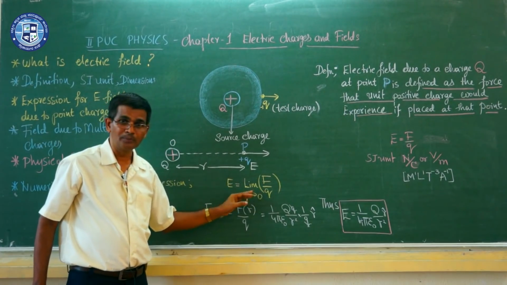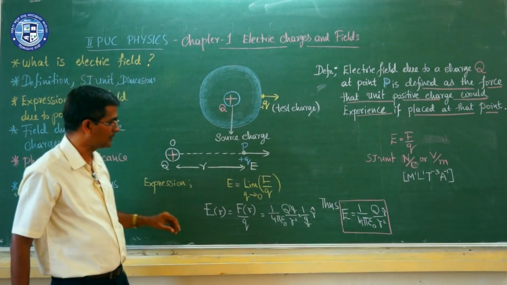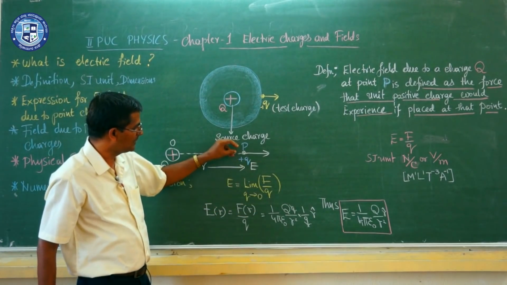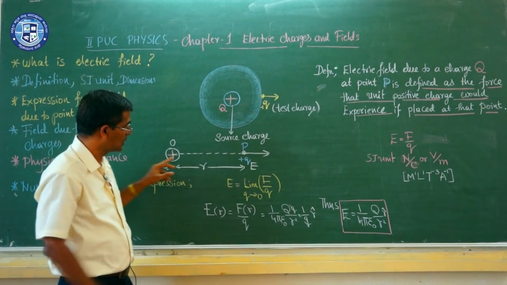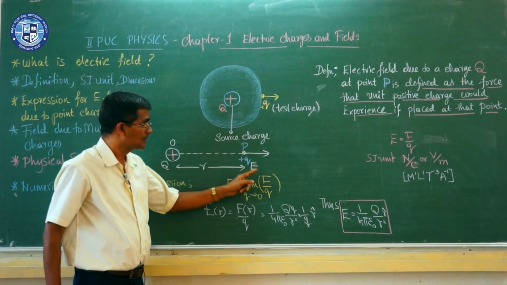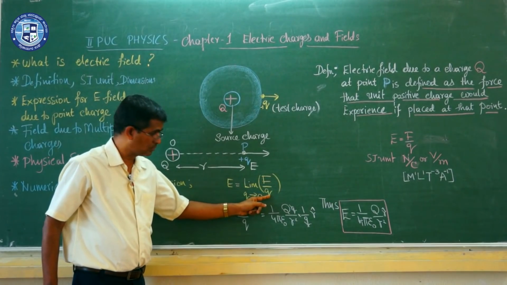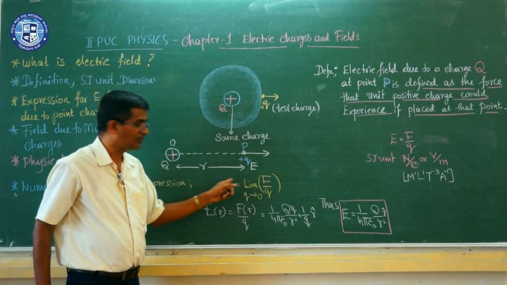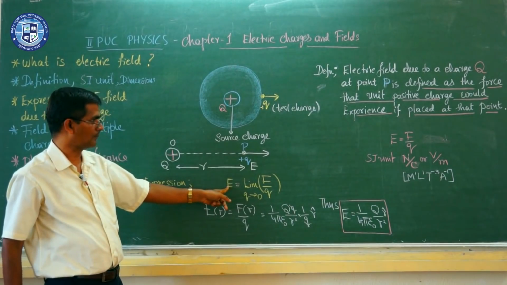That means Q is negligibly small in magnitude. If you place a small charge, the force experienced by that test charge per coulomb gives the electric field at that particular point.